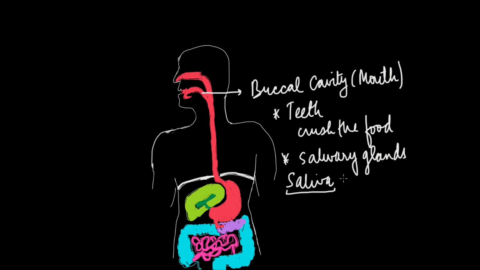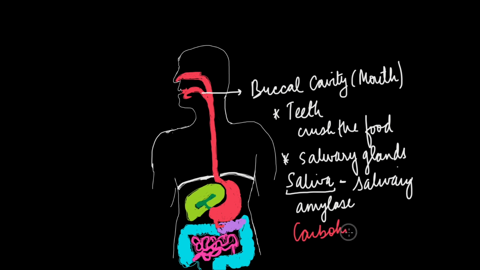And then within saliva, we have an enzyme which is known as salivary amylase, right? And this enzyme is the enzyme that breaks down carbohydrates.